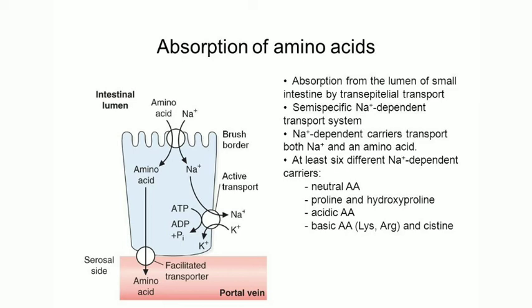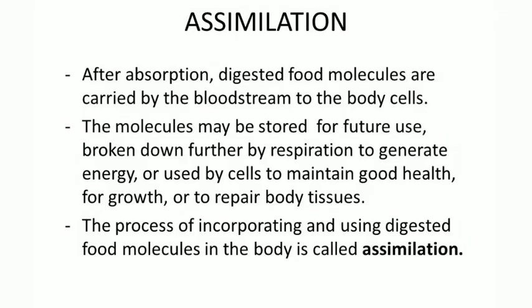This food then reaches the cells where it is utilized. Actually, utilization of food is a part of nutrition which is termed as assimilation. This is what assimilation of digested food means. The digested food mainly contains glucose, fructose, galactose, amino acids, fatty acids, nucleosides, pentose sugars and many more.